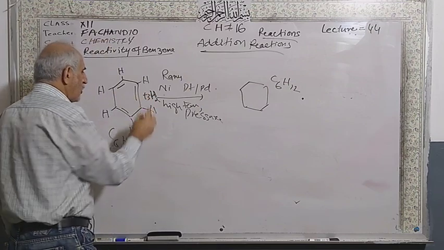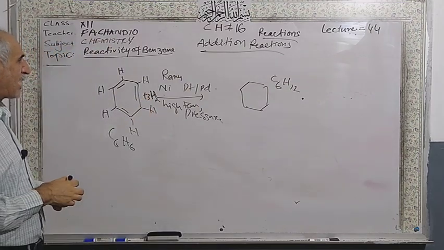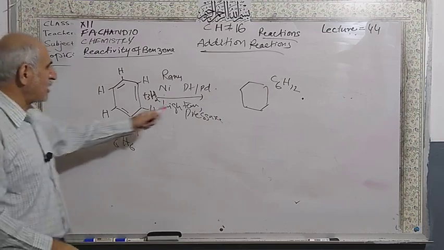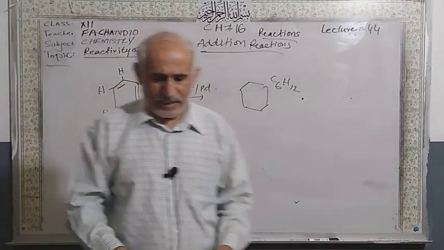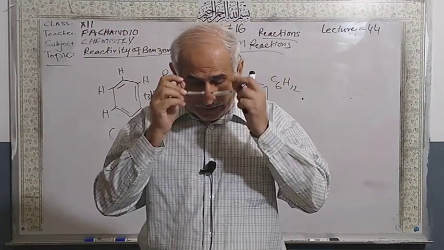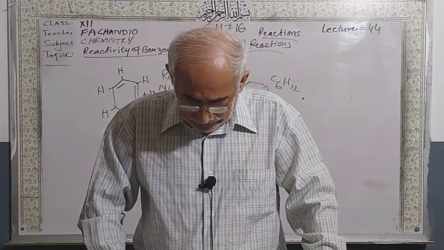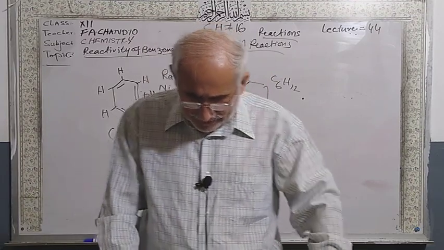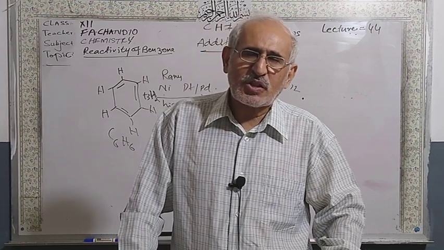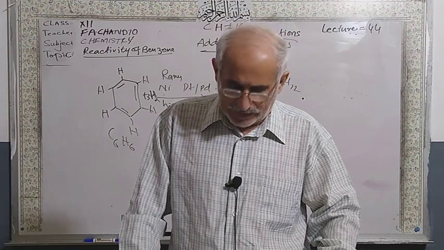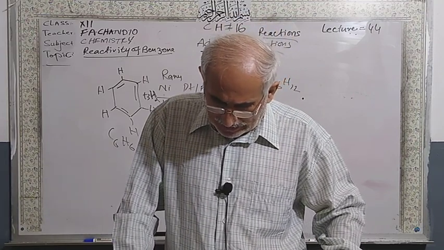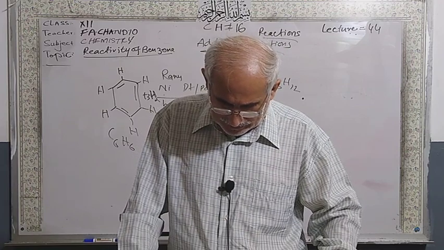So six hydrogen atoms are going to be added. Benzene changes into cyclohexane when you add hydrogen. Also at 100 degrees Celsius and 10 atmospheric pressure in the presence of palladium, benzene again changes into cyclohexane.